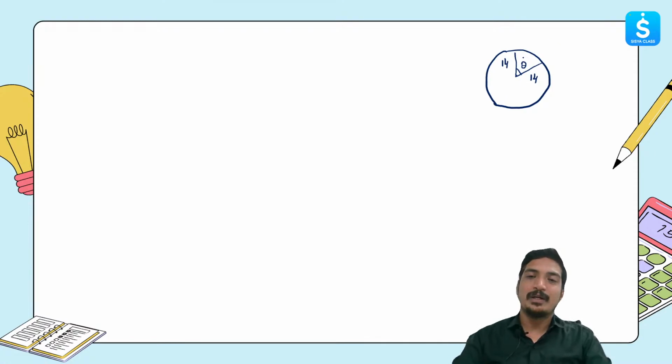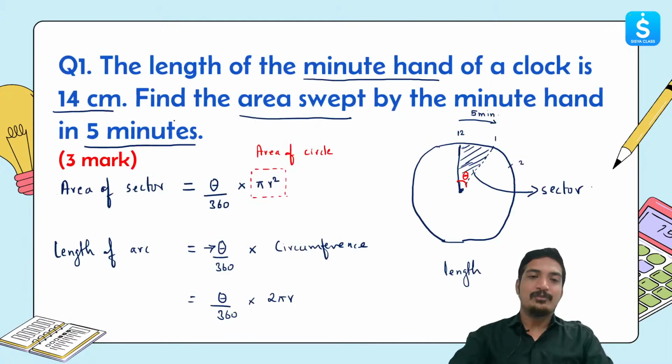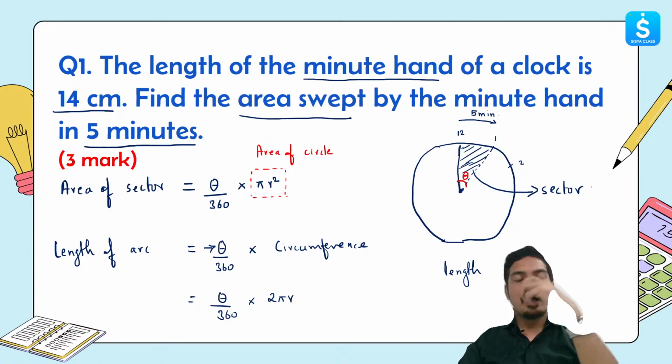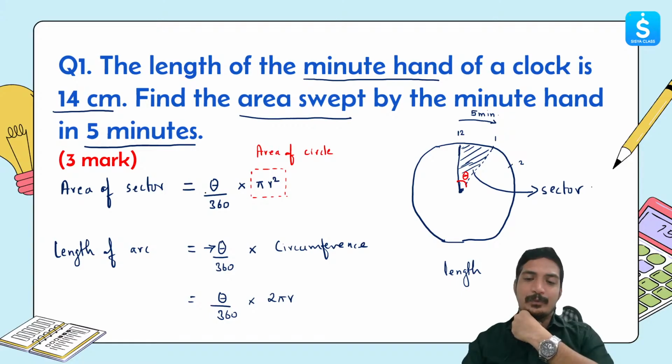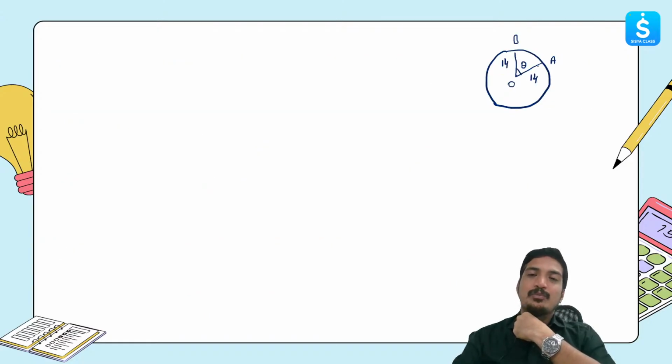What we are supposed to find out is the area. So I'll name this as O, and then I'll say A and B. Okay. So if you see, the formula that we have for area of sector is theta by 360 into area of circle. Correct. Now theta by 360. Do we know the value of theta? No. But we know that it moved from 12 to 1.